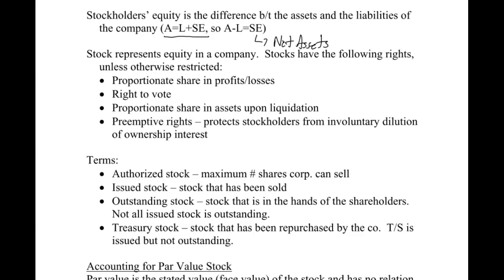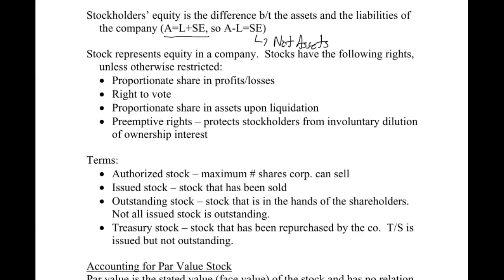All right, so typically we're talking about common stock here, but we'll also talk about preferred stock some in this chapter. Stock represents equity in a company. Stocks have the following rights: a proportionate share in profits or losses, and the right to vote. That's mainly common stock. If you are a common shareholder, you have the right to vote.